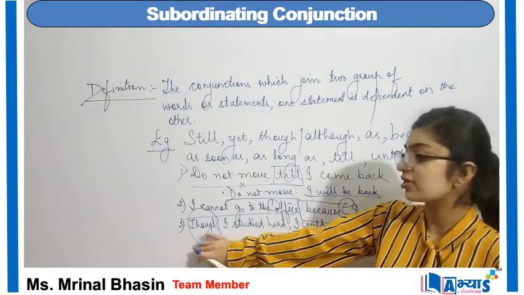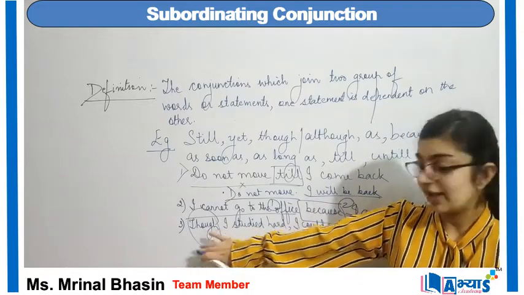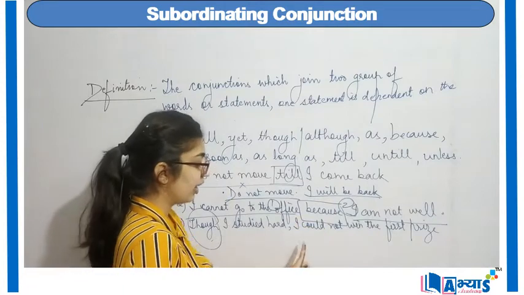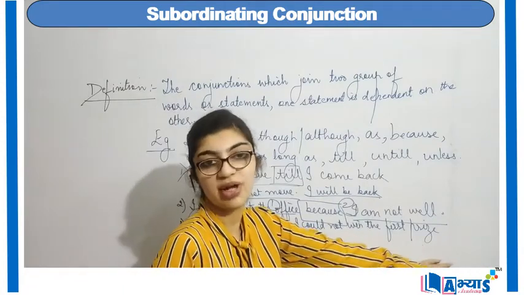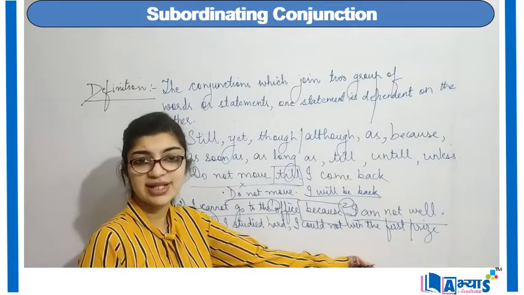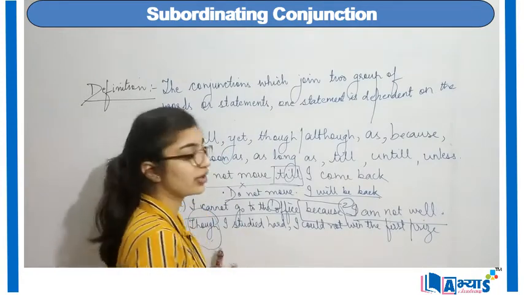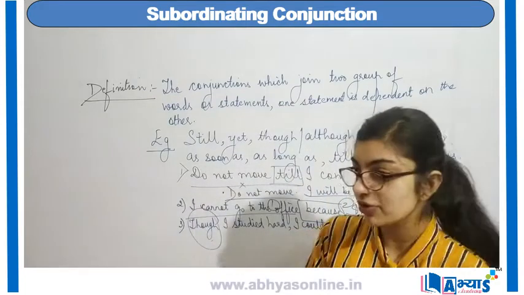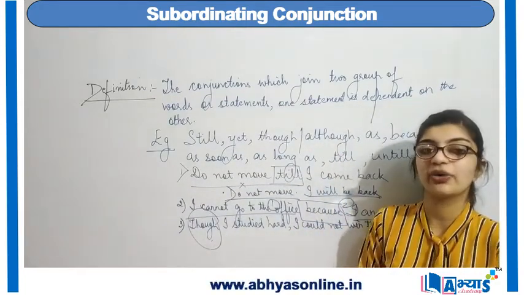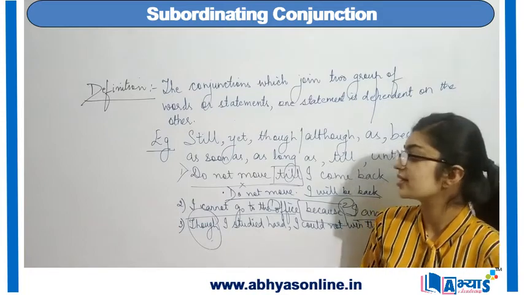If we do not use this conjunction, then the two sentences are "I studied hard" and "I could not win the first prize". But then that will be two sentences. I want to make use of a conjunction to make a meaningful sentence. Therefore, I say, though I studied hard, I could not win the first prize.